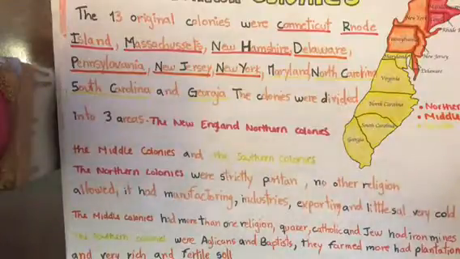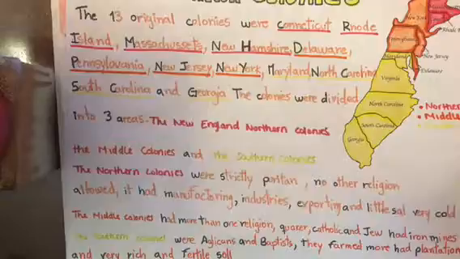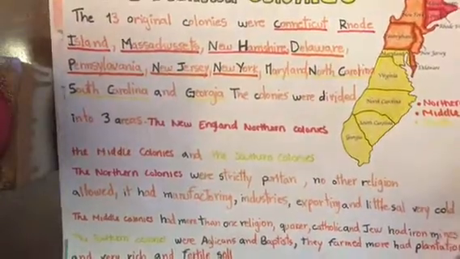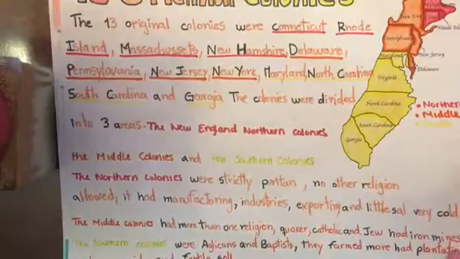In the end, the 13 original colonies were Delaware, Pennsylvania, New Jersey, Georgia, Connecticut, Massachusetts, South Carolina, Maryland, New Hampshire, Virginia, New York, North Carolina, and Rhode Island.